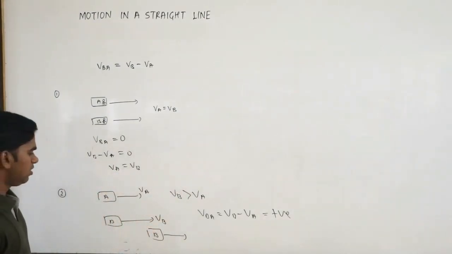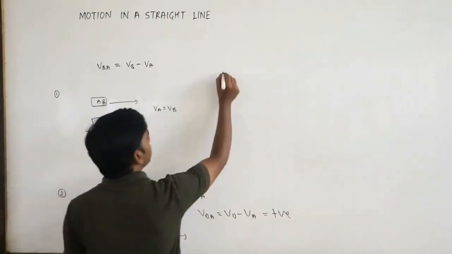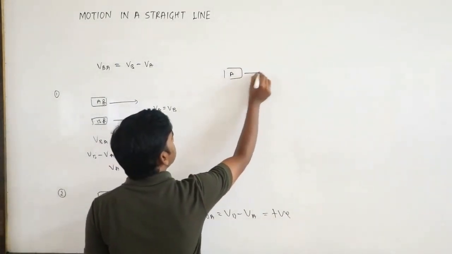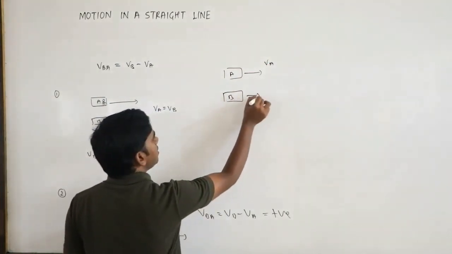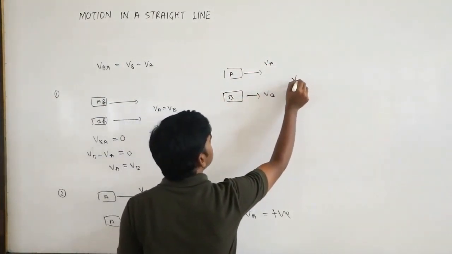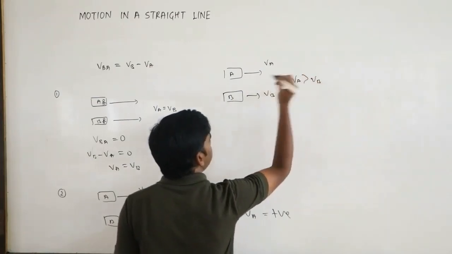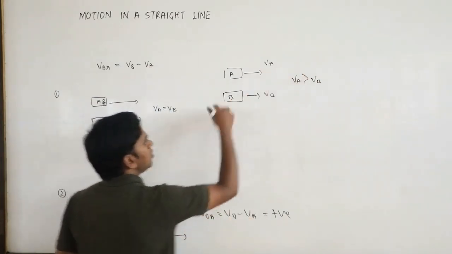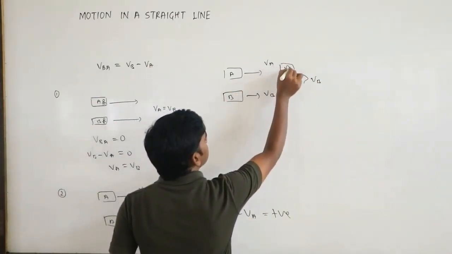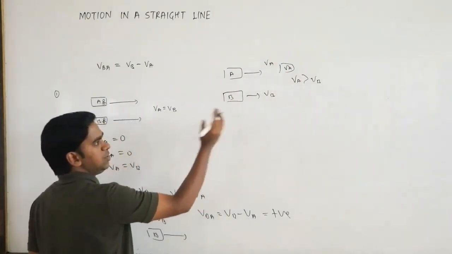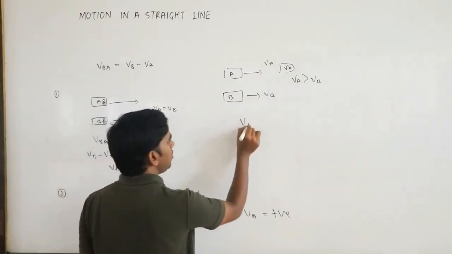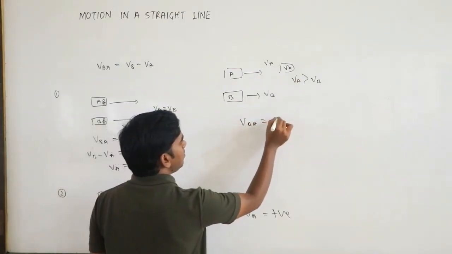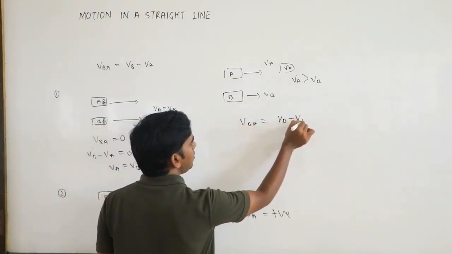Okay. So instead of that, A is moving with velocity VA and B is moving with velocity VB. The situation is VA is greater than VB. Okay. Now what will happen? A will come here. So you are feeling that you are going in reverse direction. So VBA is VB minus VA.